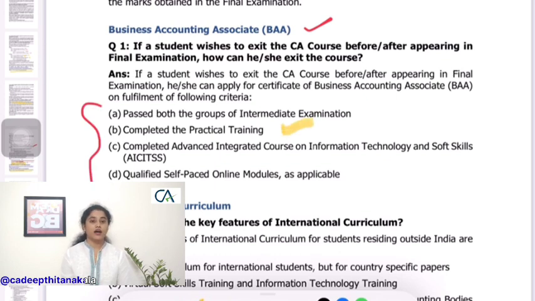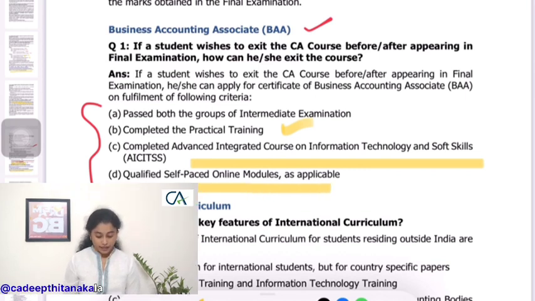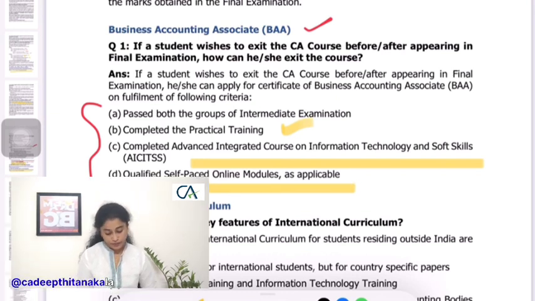If you have decided, after attempting or before attempting the CA final course, for example due to some personal reasons, that you want to quit CA, then yes, you can get a certificate named Business Accounting Associate Certificate, provided you should have passed both groups of the intermediate examination and completed the practical training, which is the articleship, and attended the soft skills course conducted by ICAI, and also qualified in the SPOM exam. Yes, once you have qualified in all this and you want to exit from the CA course, you can do that, and they'll give you a certificate of Business Accounting Associate.